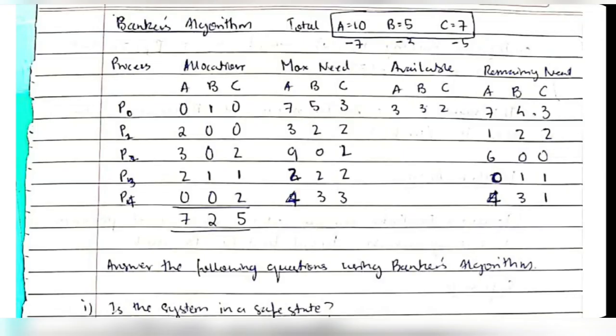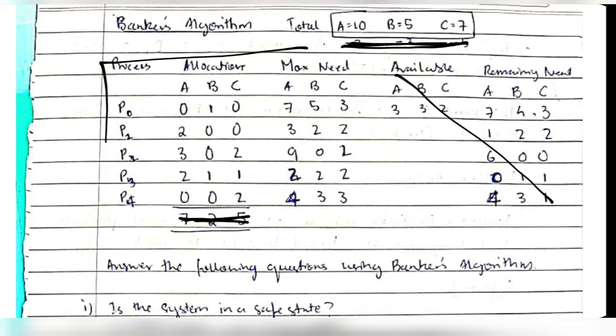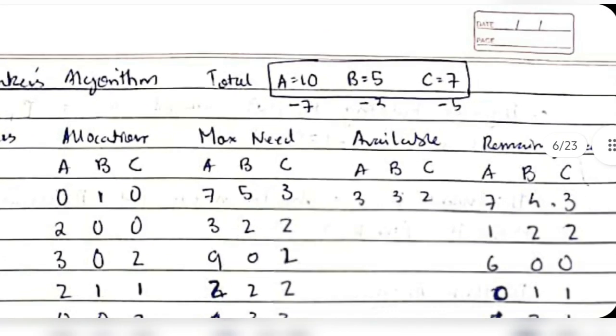To understand the Banker's algorithm, first I'll tell you what will be given to us in the question. This will not be given, and only these three things will be given along with the total. First, what we have to look at is how much we have in total. Consider A as printer, B as keyboard and C as CPU. So we have 10 printers, 5 keyboards and 7 CPUs. You have been given this many resources.